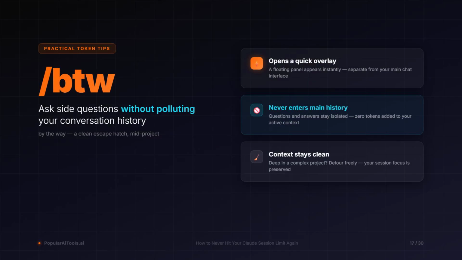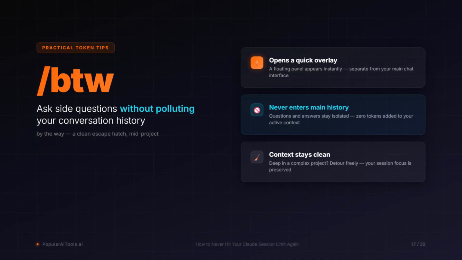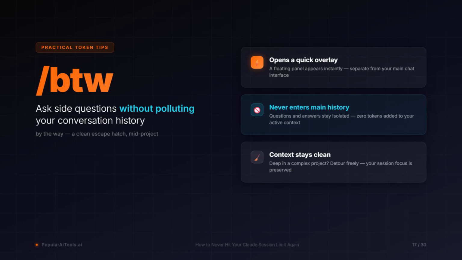There's also /btw, by the way. It opens a quick overlay for side questions that never touch your conversation history. Deep in a project and need a quick answer? /btw it. Context stays clean.